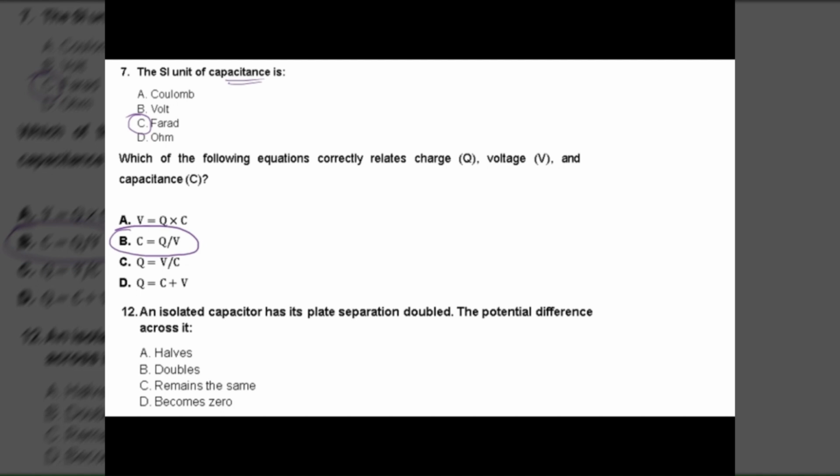A capacitor has double the separation of plates. The distance is double. When the distance doubles, what happens to the capacitance? Sorry, what happens to the potential difference?